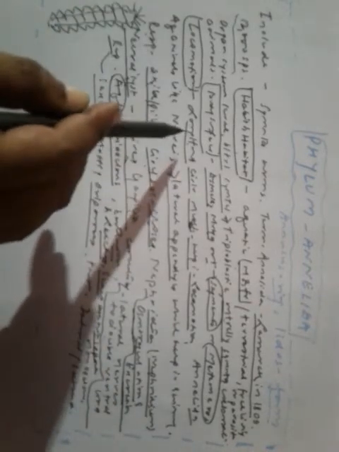Locomotion, they have longitudinal circular muscles which help in locomotion. Aquatic animals like Nereis have lateral appendages which help in swimming.